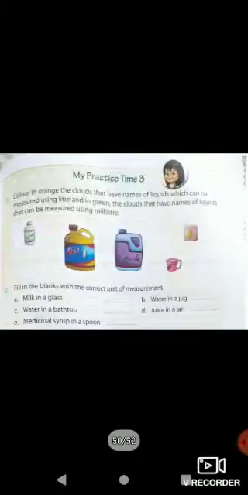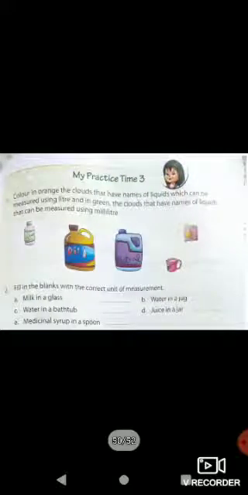It means we can say that every container has its own capacity. It might vary depending on the shape and size. For example, these cans were alike, but the size was different. So when the size was different, obviously the capacity is also different.